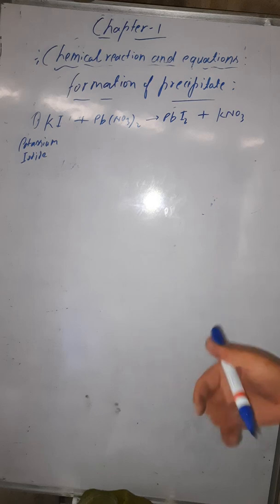These are the two products under this reaction. What is the precipitate here? The precipitate is lead iodide. In any reaction, if you want to show the precipitate, you show it with a downward arrow, and in reactions where there is evolution of gas, you show an upward arrow. So this is the precipitate, and it will settle down in the reaction.